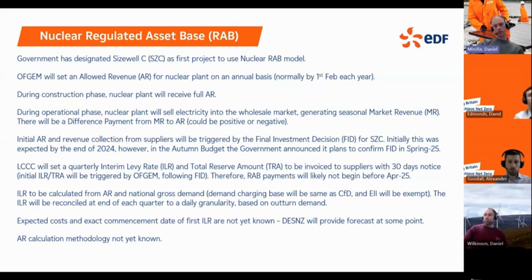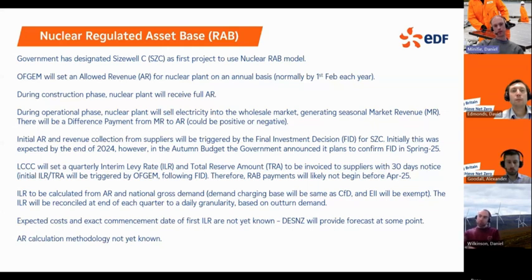And then once that final investment decision has been made and Ofgem have published the allowed revenues, the levy will be set by LCCC, and that will be calculated as essentially a flat allowed revenue payment over the quarter divided by national gross demand. And again, we expect the demand charging base will be the same as CFD, with EIIs being exempt from that payment.